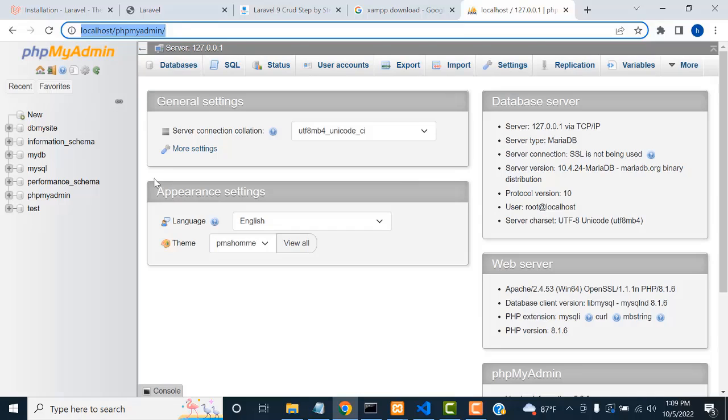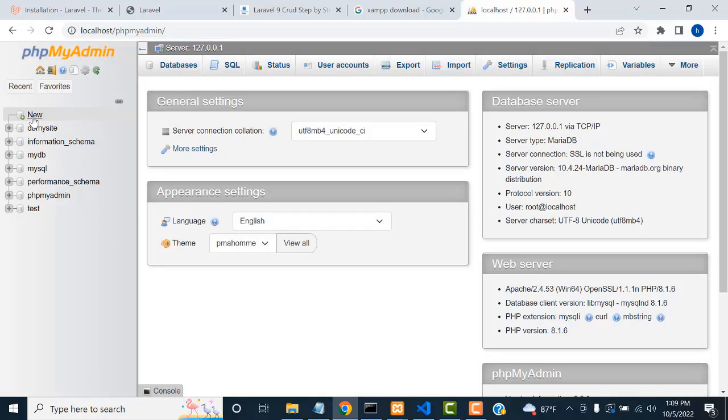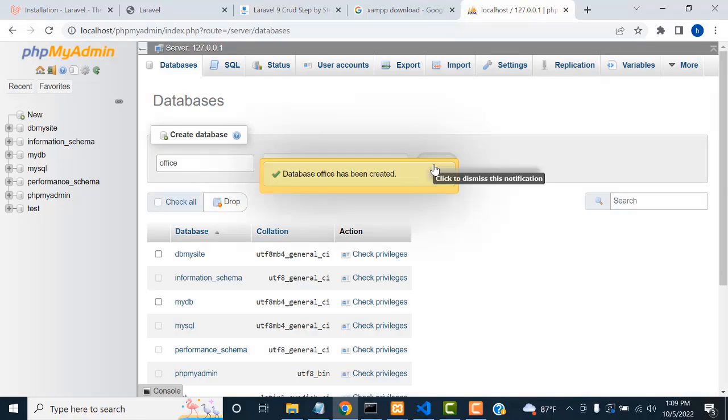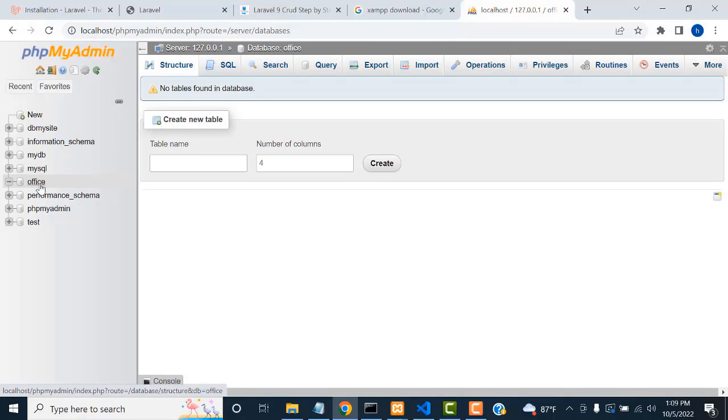Now on this screen, I'm going to create a new database. Click New, and simply create the database here, office. You can give whatever name you like to create the database. Okay, just for example purposes I'm going to create it as office. Right. My database has been created successfully. Those are the things you have to do.